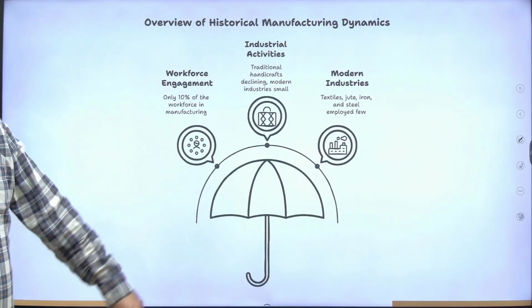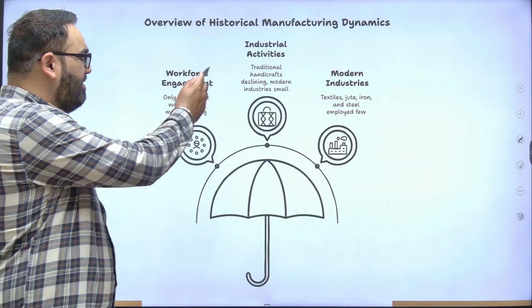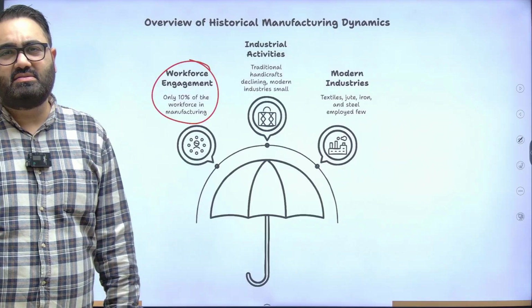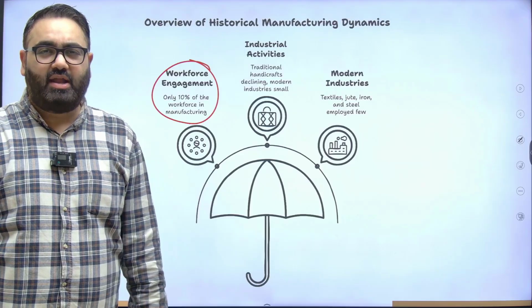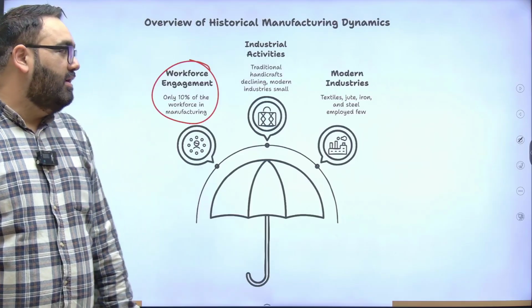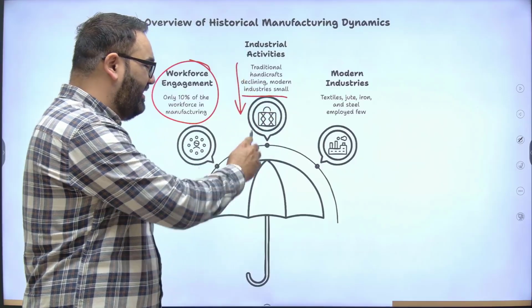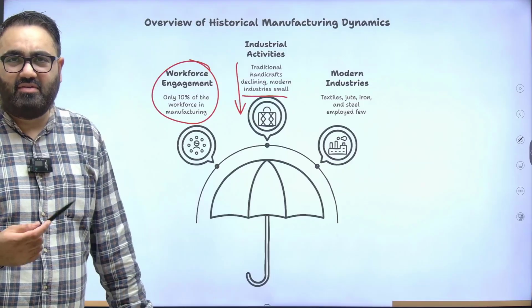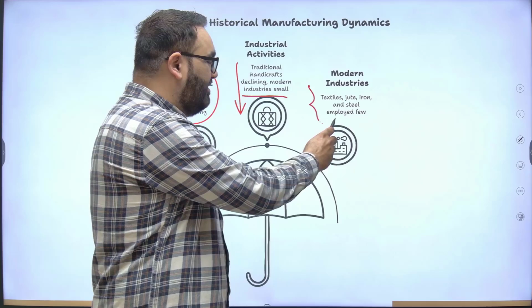If you look at the manufacturing sector, back then, less than 10% of the workforce was actually in manufacturing. Industrial activities were mainly in handicrafts. That too started to decline when the British started to intervene. Handicrafts declined. Modern small industries came up, but not much. It was mainly done by hand, nothing with the help of machines. Modern industries such as jute, iron, and steel did exist.